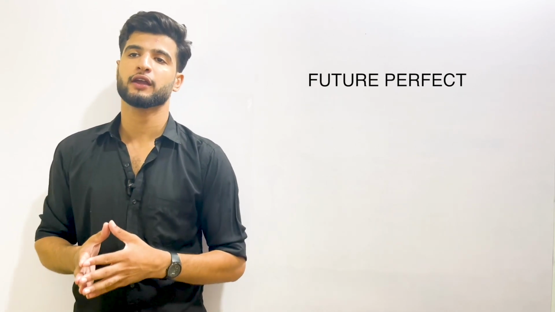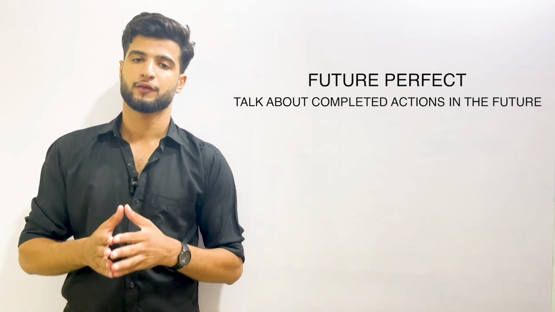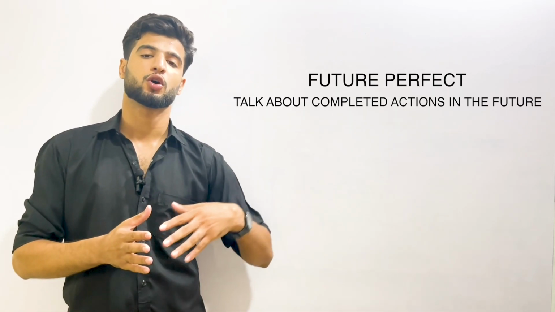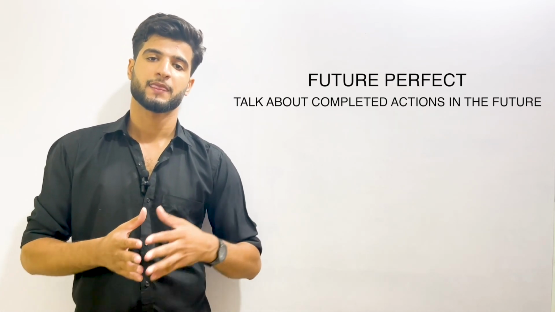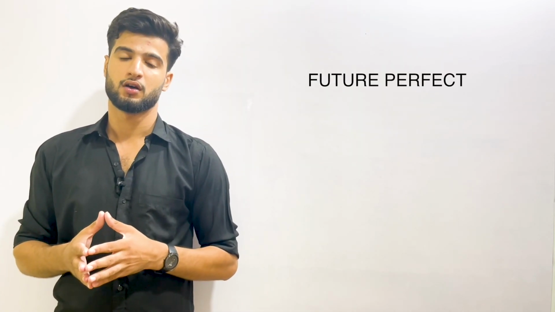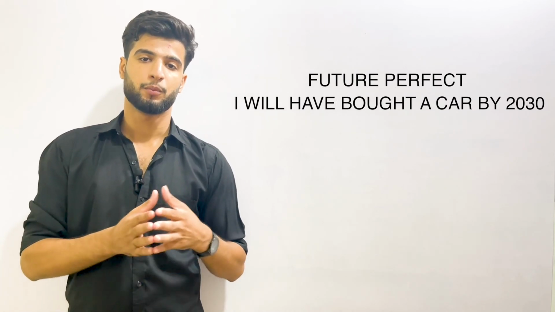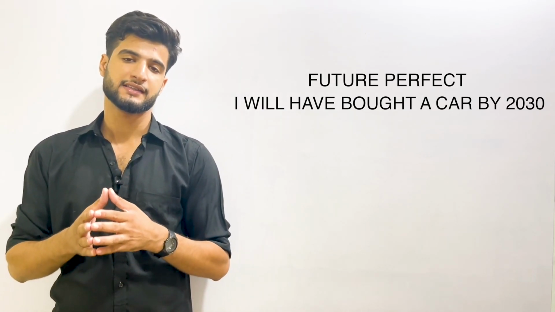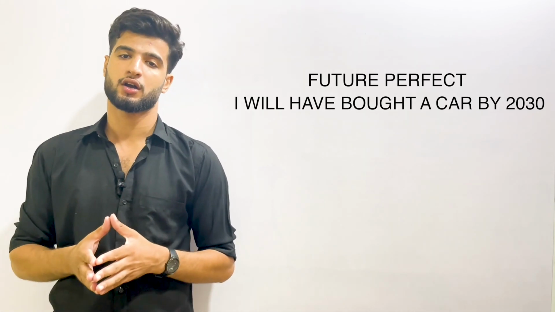Well, now moving on towards future perfect. Future perfect talks about a completed action in the future. Future perfect talks about an action that will be completed by a certain specific time in the future. Let's take an example. I will have bought a car by 2030. Or we can say, by 2030, I will have bought a car.